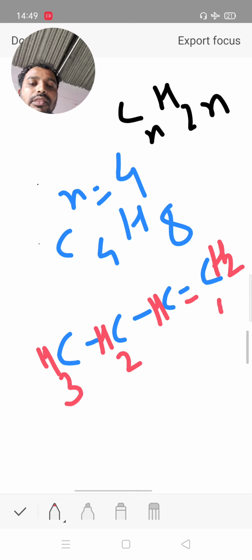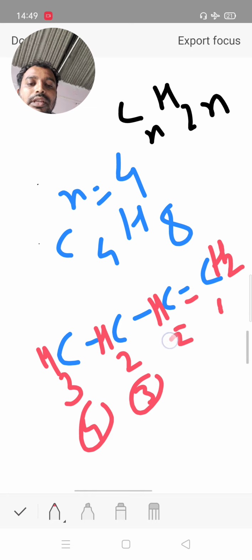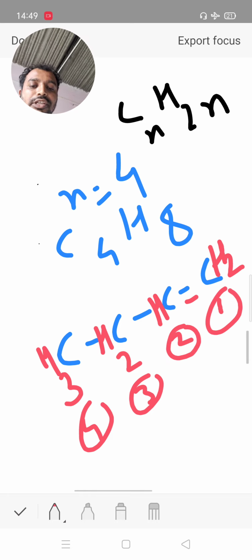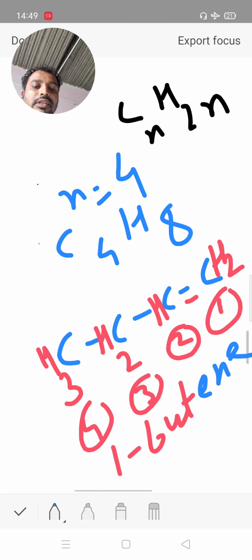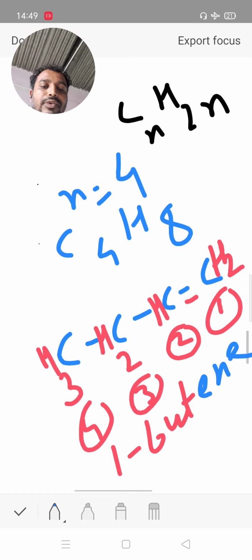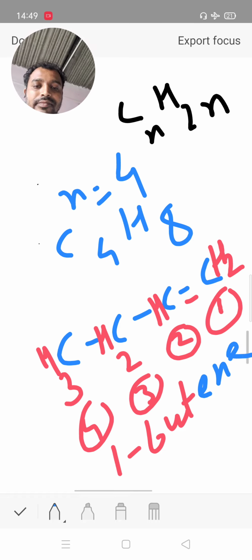Therefore numbering 1, 2, 3 and 4. There are a total of 4 carbon. It is the structure of 1-butene, with the double bond present at the first position. We can also write but-1-ene.